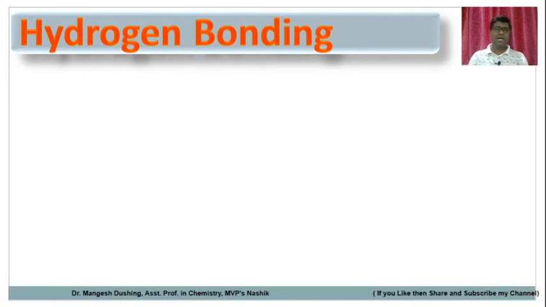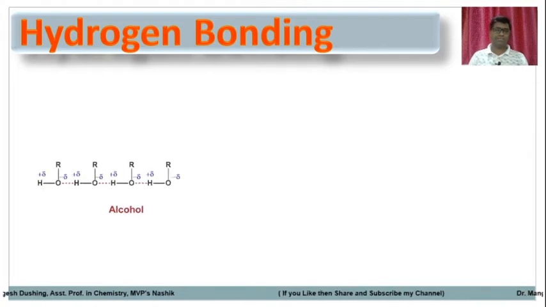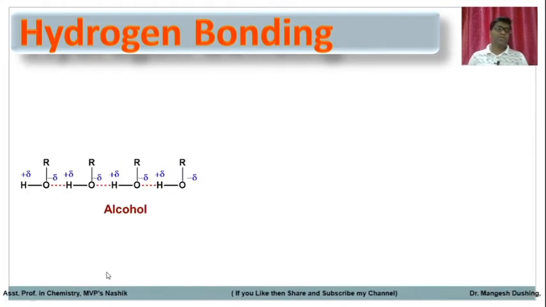Now we will see hydrogen bonding. Hydrogen bonding is also one type of dipole-dipole interaction. For example, water and alcohol. Take alcohol, ROH. Oxygen is more electronegative than hydrogen, so this bond becomes polar. Oxygen will get a partial negative charge while hydrogen will get a partial positive charge, because the sigma bonding electrons move towards the oxygen. Similarly, this is also there. So hydrogen is electropositive and oxygen is electronegative.